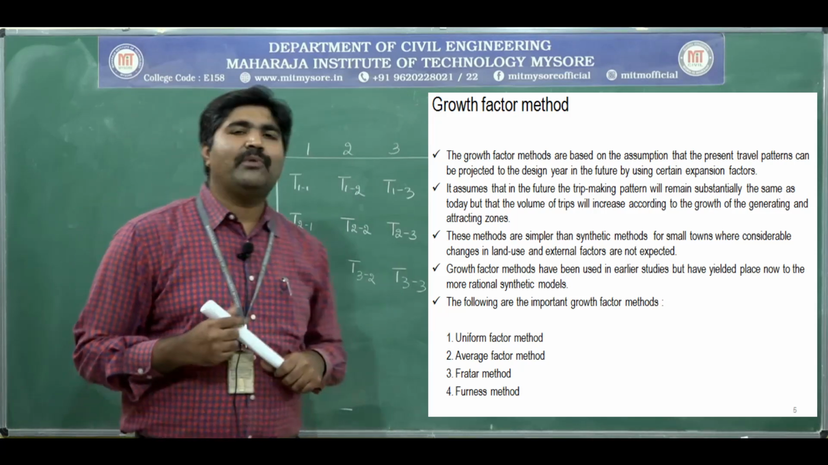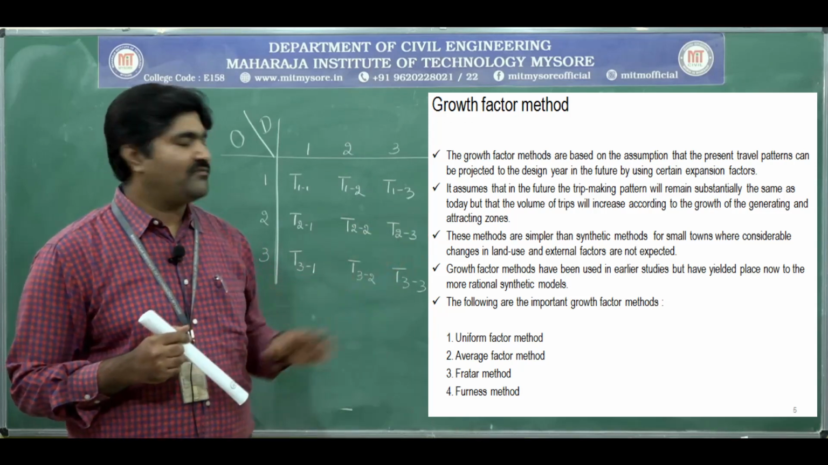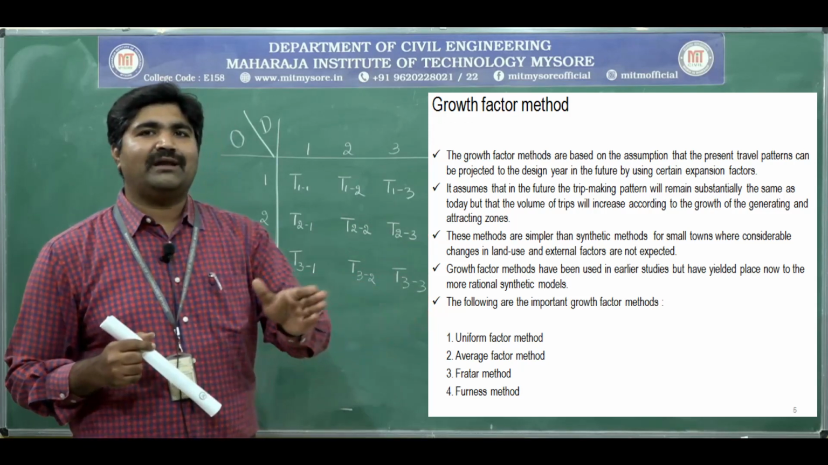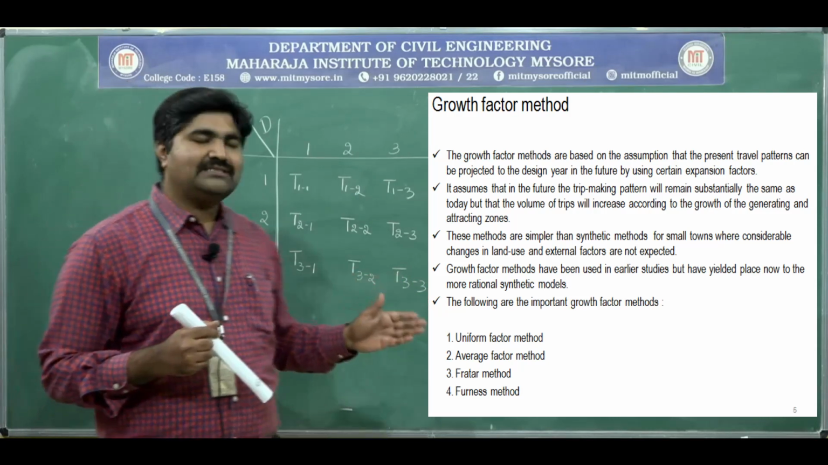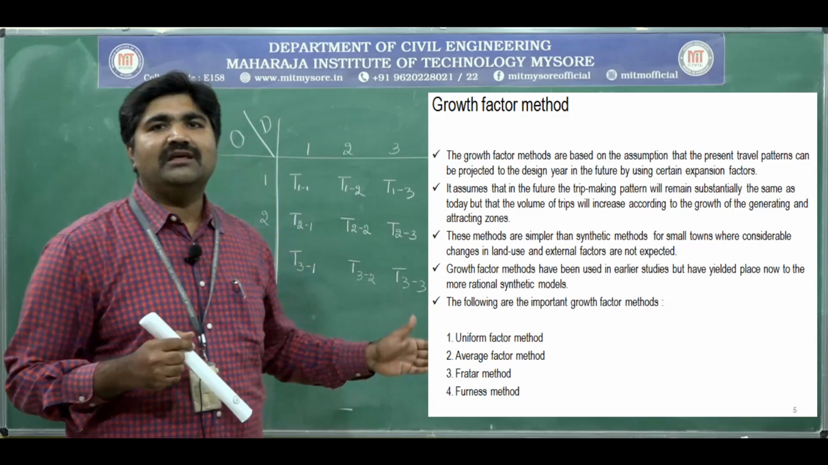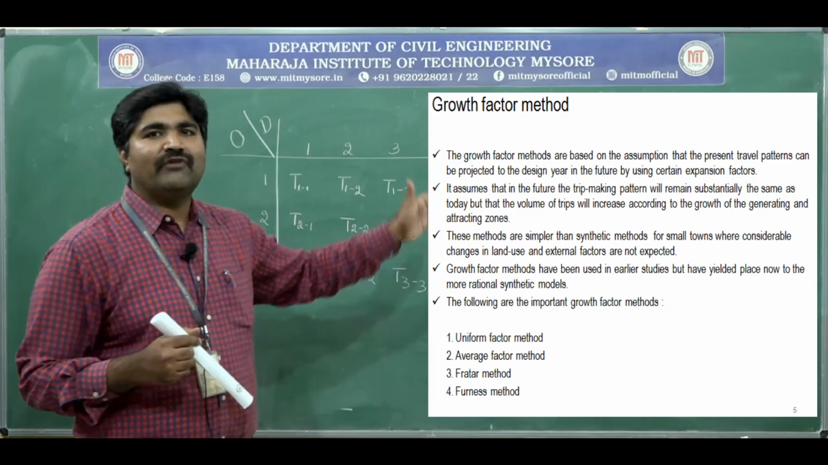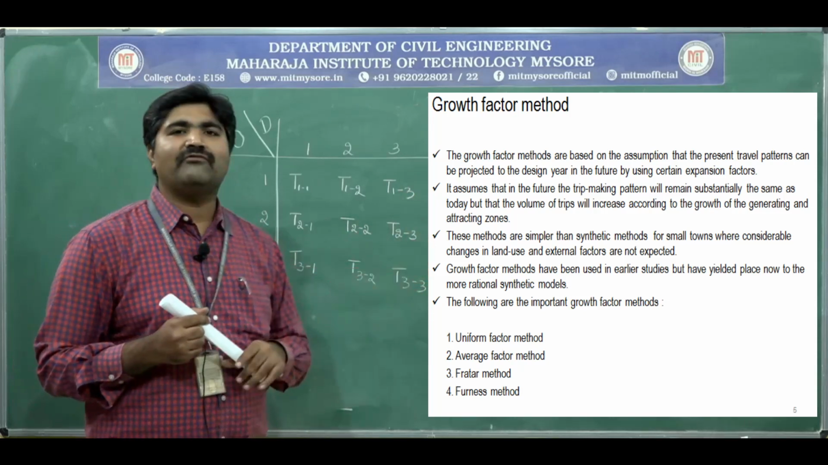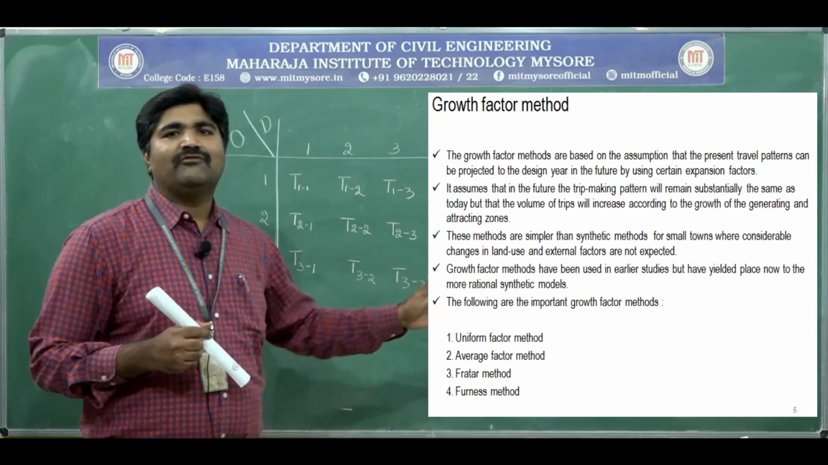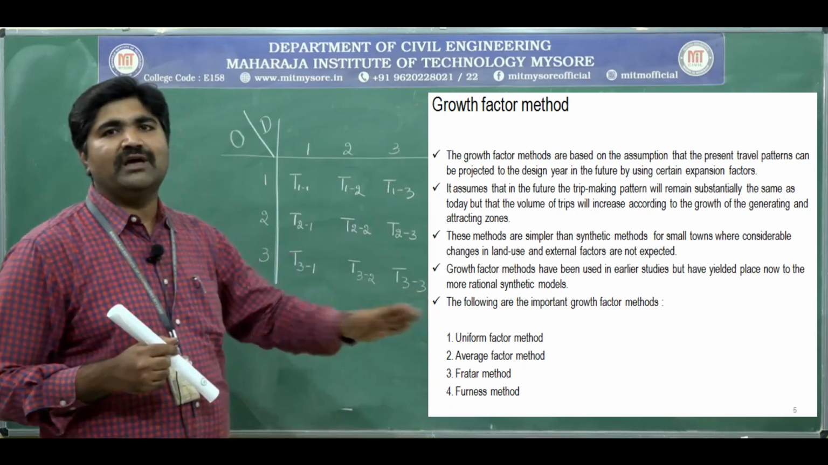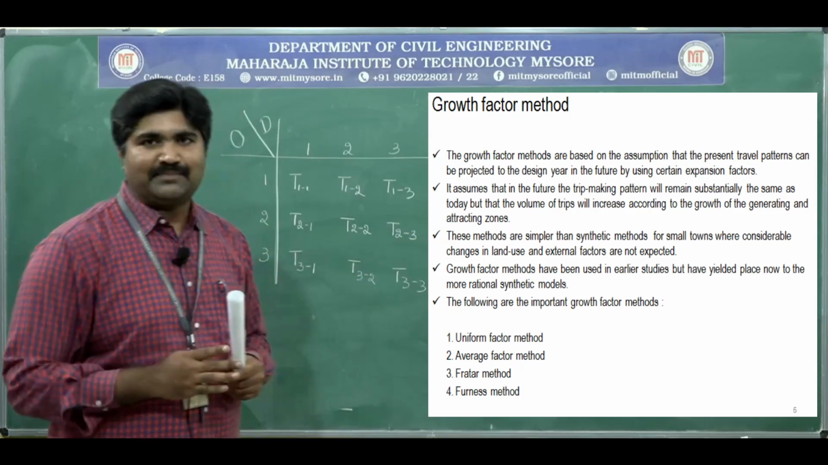See, the following are the important growth factor methods. These are the 4 methods of the growth factor method. First, the uniform factor method. Secondly, the average factor method. Next, the Fratar method, and lastly the Furness method. On these methods we have a problem. By using these methods we are going to distribute the trips.